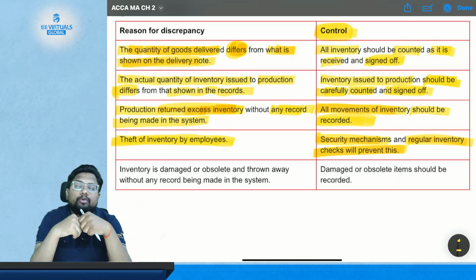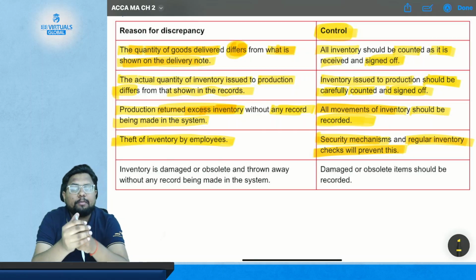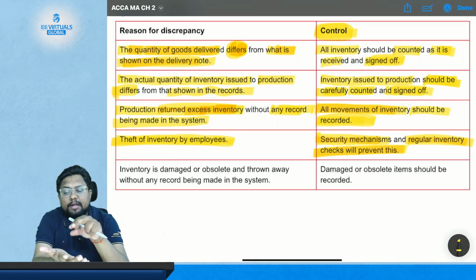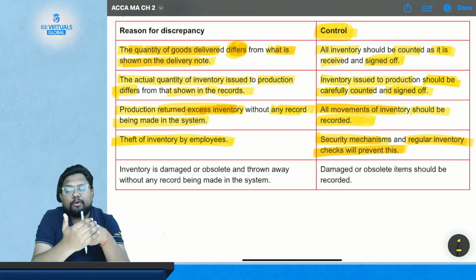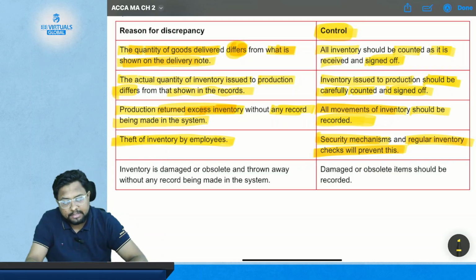So when you go for the billing, what will happen? The cashier will take that electronic device out of the cloth so that it is now considered that you have paid for this. Okay, so this is a security mechanism and regulatory inventory checks.